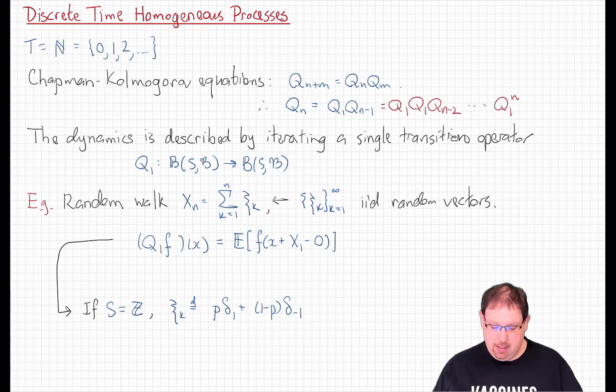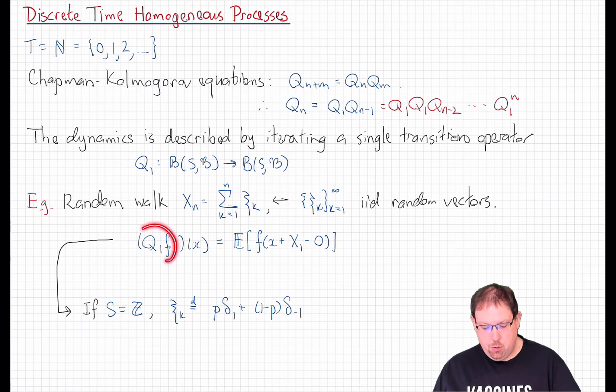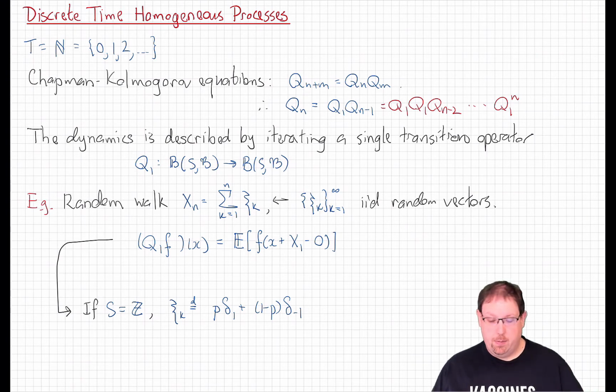It has independent increments, and that means that its transition kernels are given like this. Q of s,t applied to f is just the expected value of f at the point in question, x plus the increment, Xt minus Xs. Now in this case, where we only care about the one-step transition kernel, we can take the increment to be X1 minus X0. And for this process, X0 is just 0. So that's just this right here.